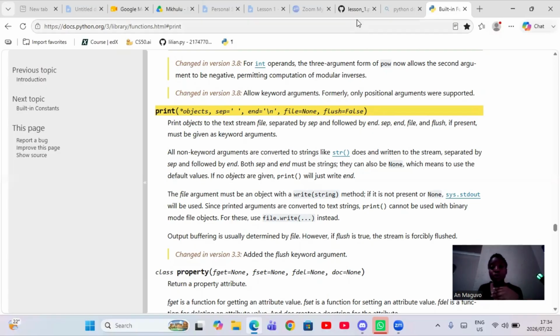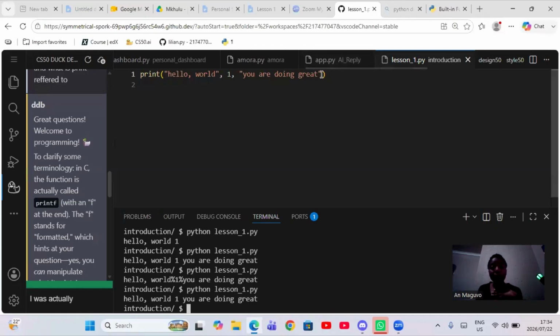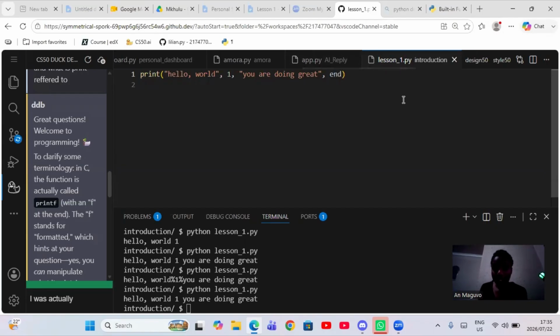I'm going to come back to print, put a comma there, and then type end exactly as it is typed on documentation. And I'm going to open my code, and then let's just say maybe we put 7, 9 right here with spaces like that. Okay, then I'm going to go up here.